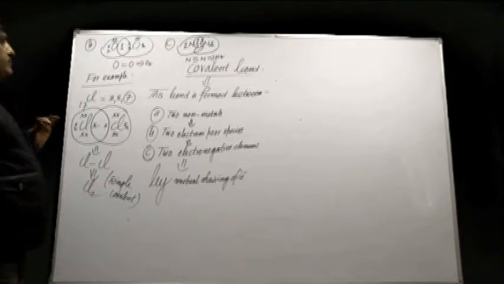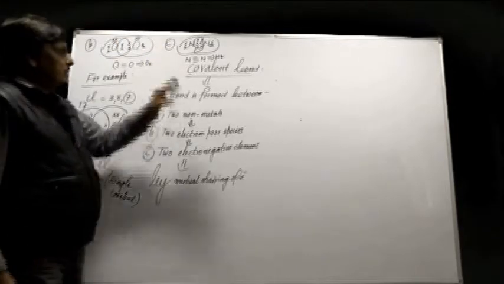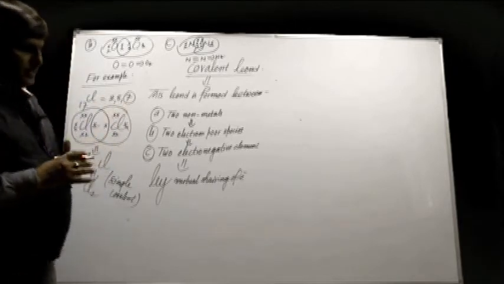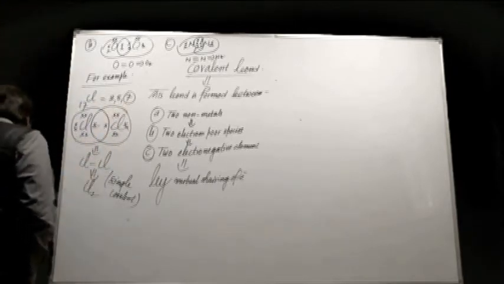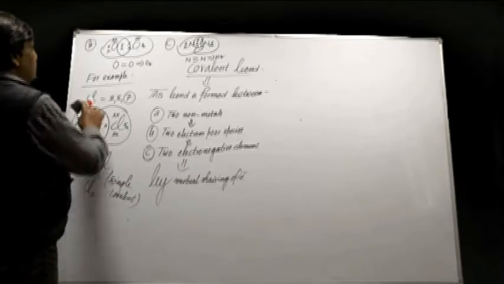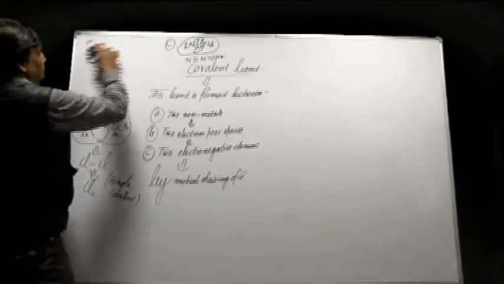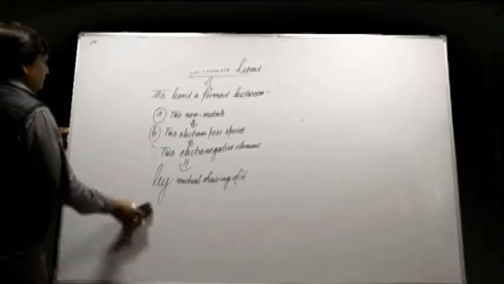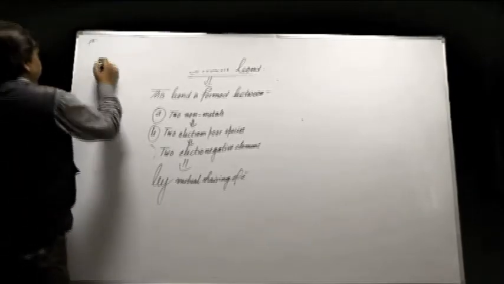Now the main aspects of this covalent bond: it also has 2 types, that is non-polar and polar. First is the non-polar covalent bond.